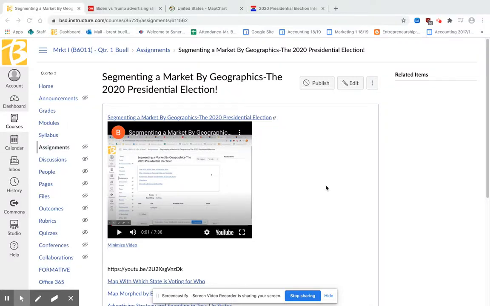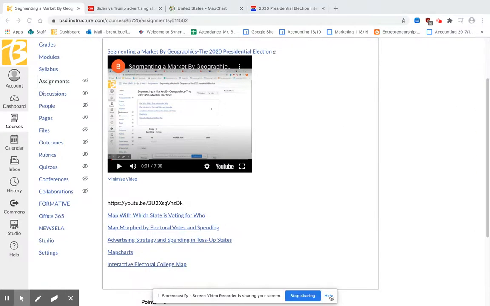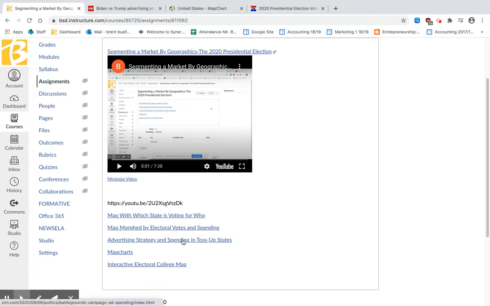All right, let's move on to part two. Let's make this more relevant for the 2020 election, and really get to the heart of the matter, which is where should these candidates spend their money based on geographic market segmentation? So, as we look at now our third website down, which is going to be the advertising strategy and spending in the toss up states, click on that right there.